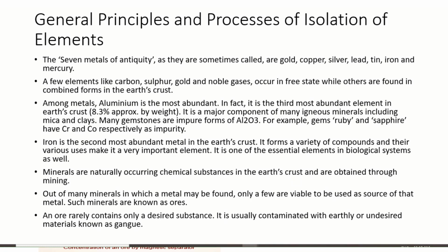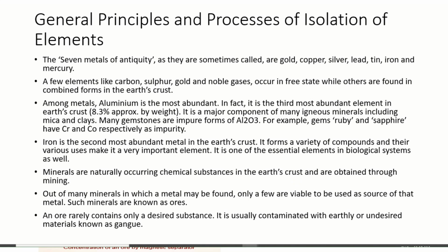Minerals are naturally occurring chemical substances in the earth crust. This is very important to know. What are minerals? Minerals are naturally occurring chemical substances in the earth crust and are obtained through mining. Out of many minerals in which a metal may be found, only a few can be used as a source of that metal. Such minerals are known as ores. An ore rarely contains only the desired substance. It is usually contaminated with earthy or undesired material known as gangue.